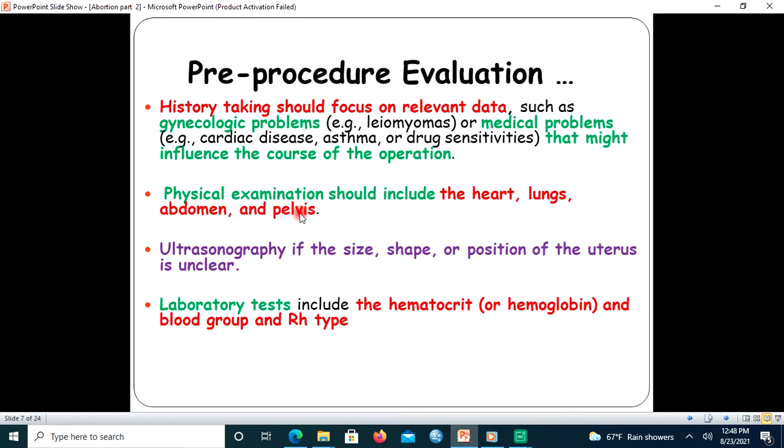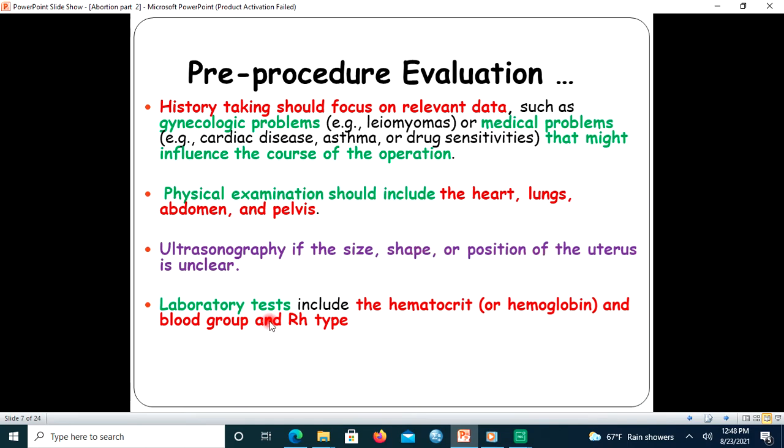For example, if the uterus is retroverted, it is difficult to undertake the procedure considering it as normal; a specific arrangement should be made. In case it is difficult to identify the shape and size of the uterus on physical examination, ultrasonography is best to determine the size, shape, or position of the uterus.